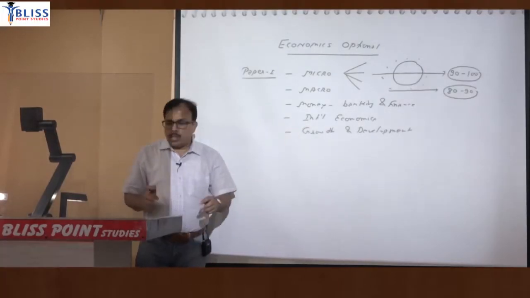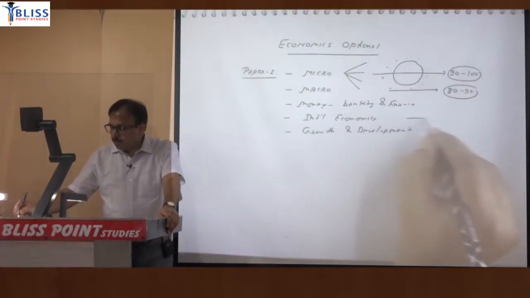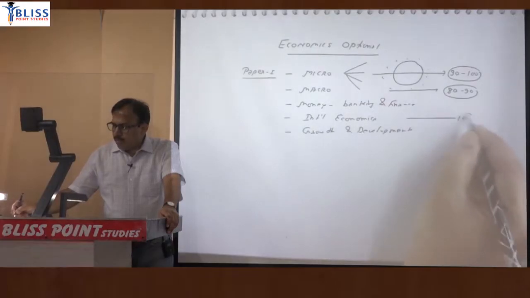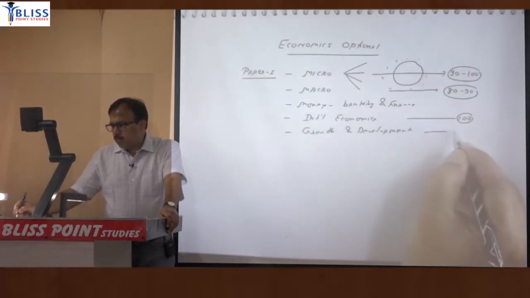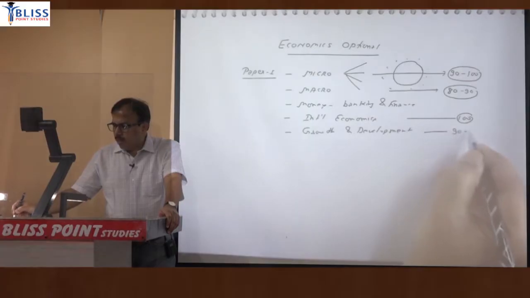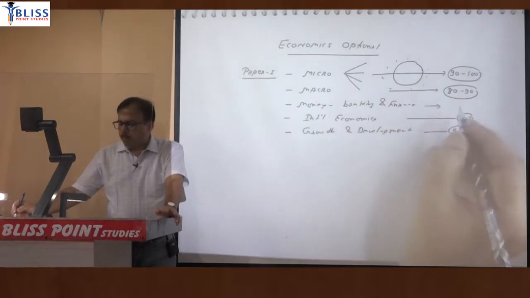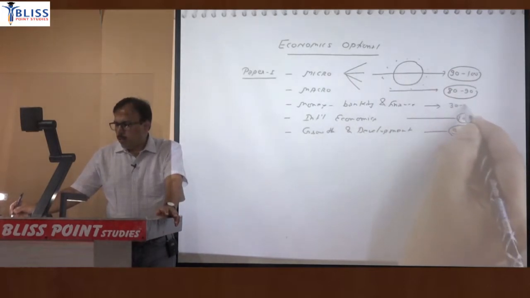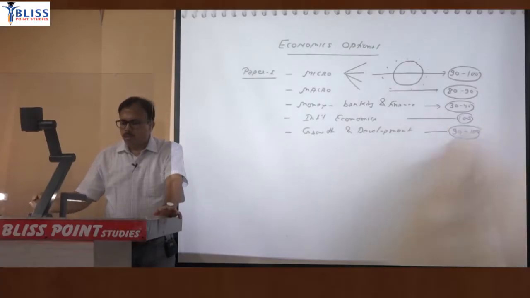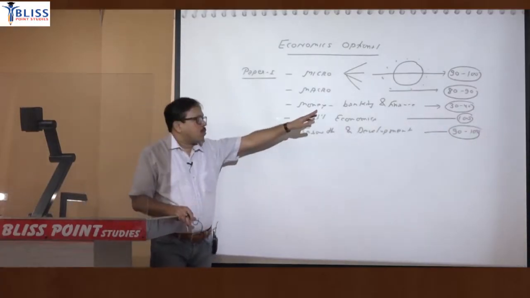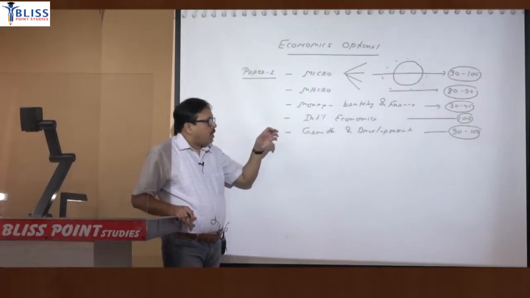International economics and growth and development: usually the weightage is around 90 to 100. And the weightage from money and banking generally remains at a maximum of 30 to 40 approximately, I am writing. It is not well represented, so you should not be that bothered about it.